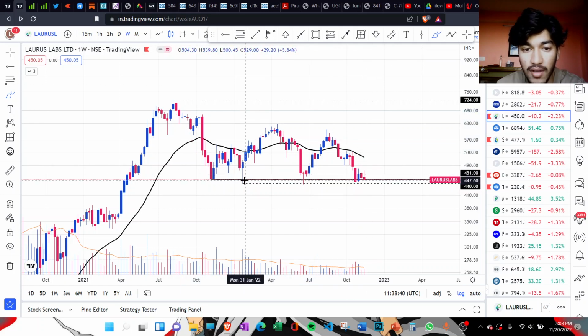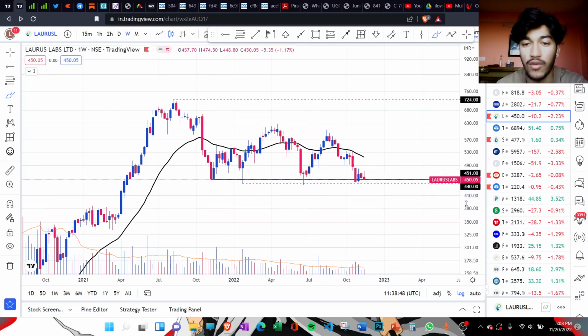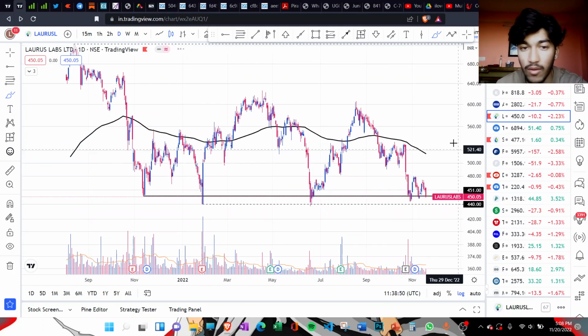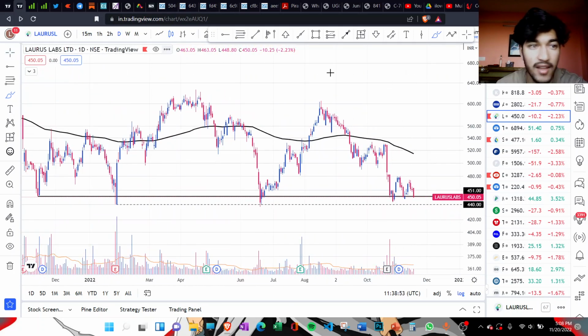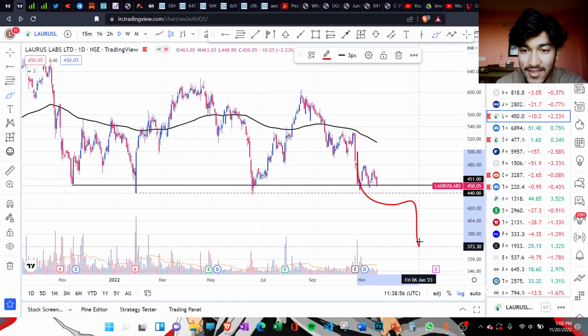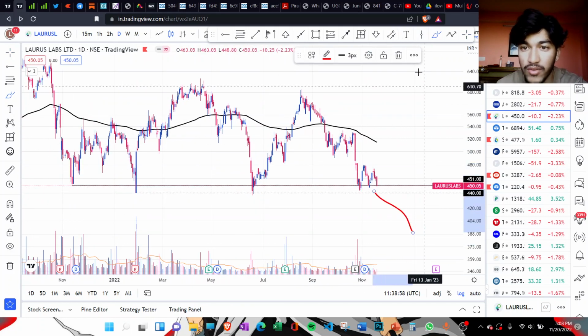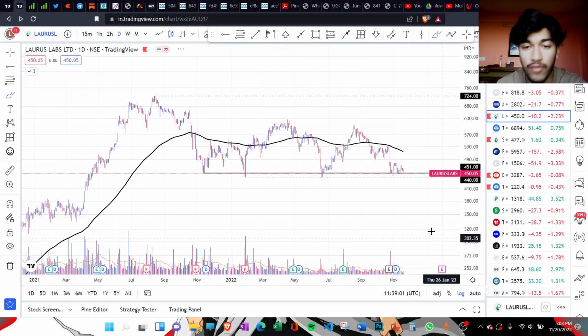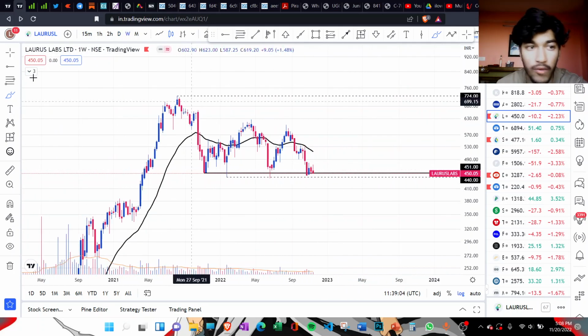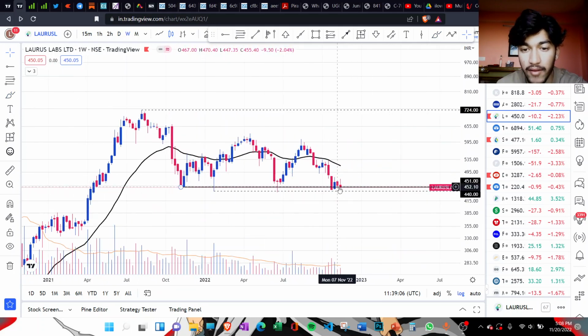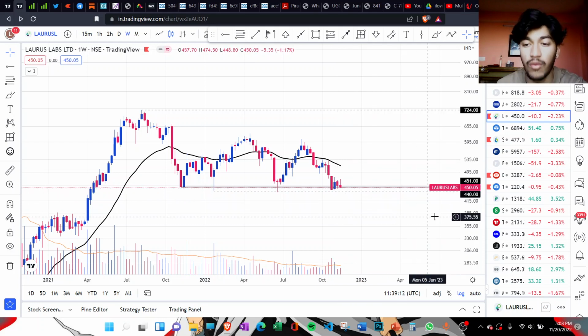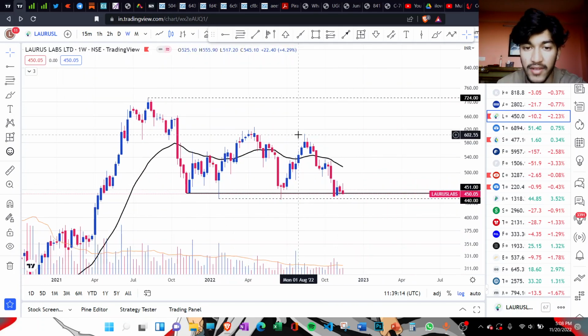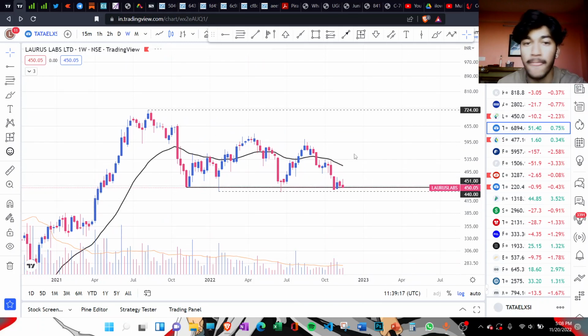Currently it has been taking support at this level of 450 to 440. This level is a very strong support, but again the results were also disappointing, and there is a high chance that there may be a breakdown. Currently it's in stage 3, and a breakdown below this 440 level will trigger stage 4. So a word of caution here: if you're buying at this level, be careful in case it breaks the 440 level. Then you need to get out of the stock as soon as possible.